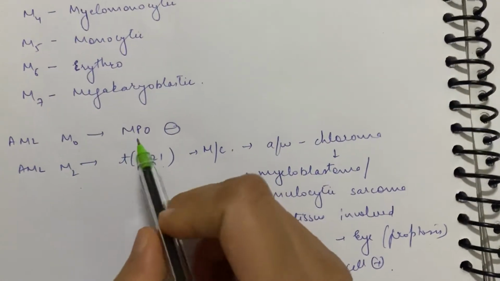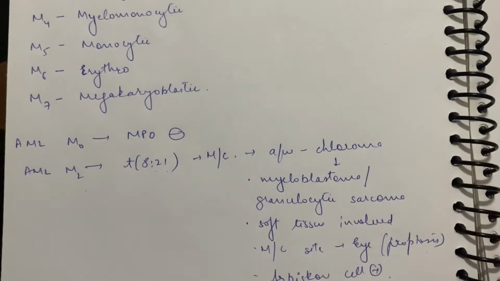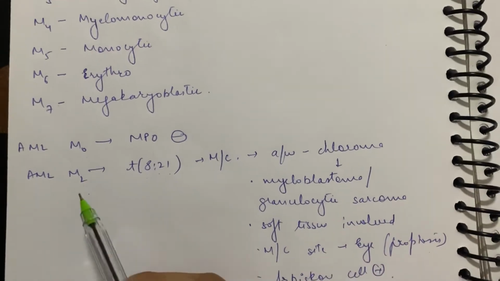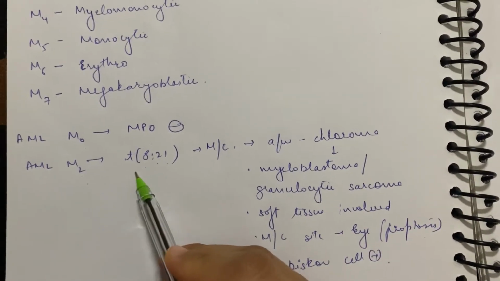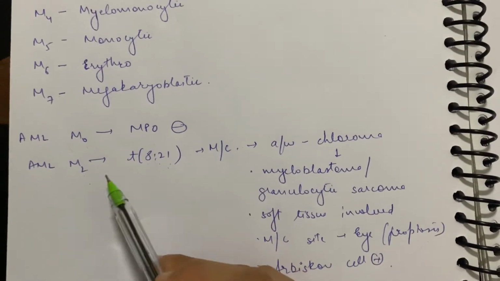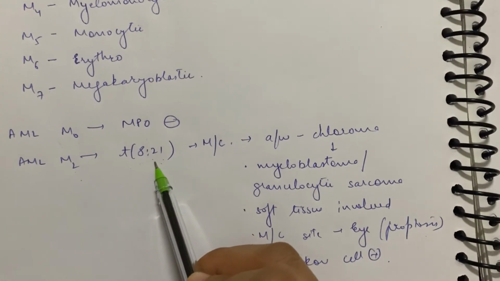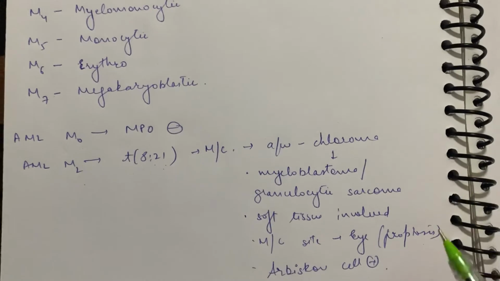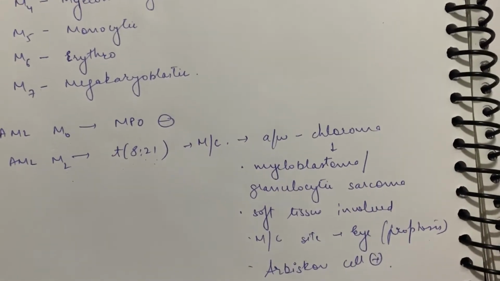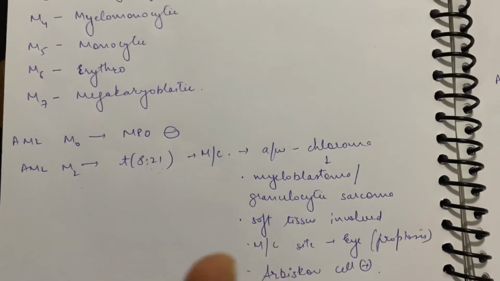AML में M0 का MPO, like you can remember M0, so MPO, which is myeloperoxidase, that's negative, so it's nothing, and it has poor prognosis also. ठीक है. M2 का you can remember translocation 8 and 21 है. इसको how to remember this is you can remember 2 का multiple 8 है and 2 है, तो there is also 2, and I remember 821 एज इन 8 है तो 2 के साथ ही होगा, सो 821, ठीक है. एंड बाकी तो यू कैन रिलेट विद अदर थिंग्स, सो 821 यू रिमेंबर एज फॉर 2.